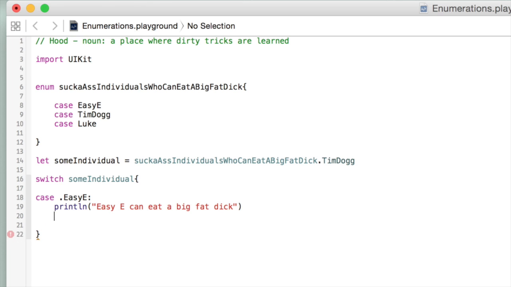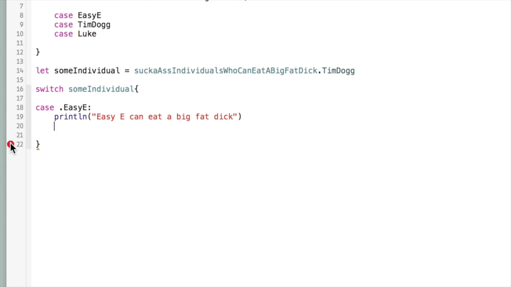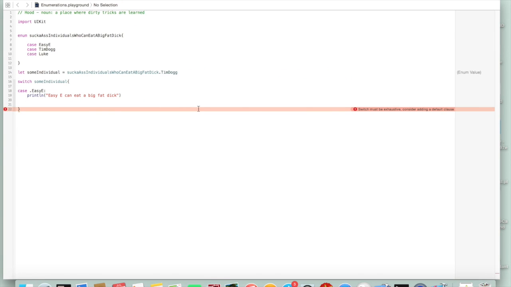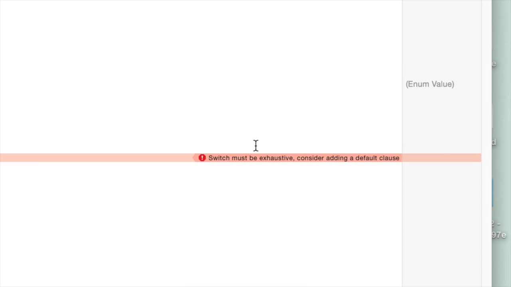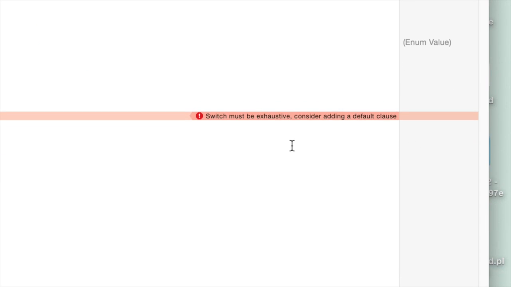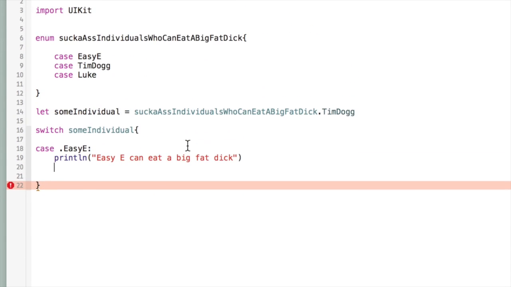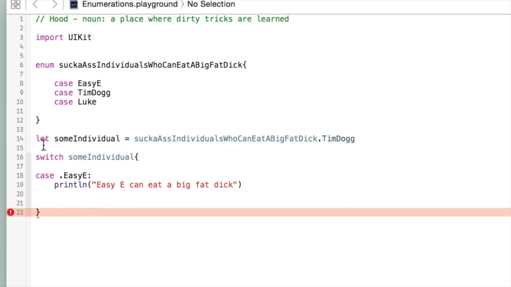Actually, let's back up here and see what this error is about. Notice how it says here, let's zoom in, switch must be exhaustive. Consider adding a default clause. Let's talk about what that means. We've said execute some piece of code based on who this particular individual is.